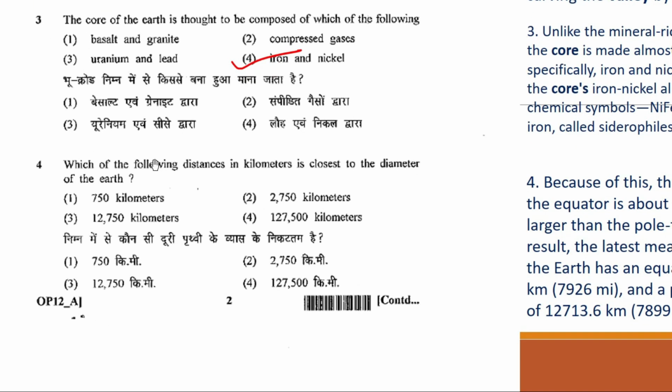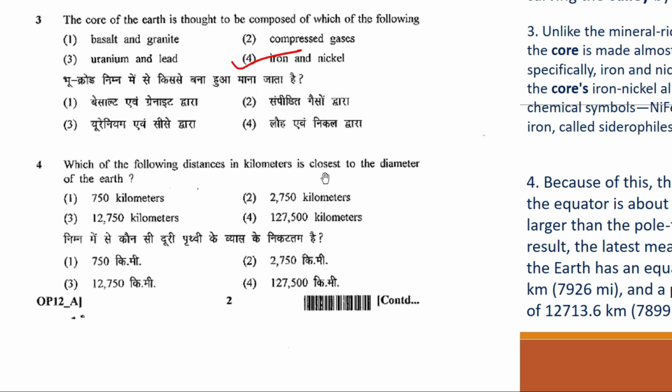Alright, now let's look at your fourth question. Which of the following distances in kilometers is closest to the diameter of the earth? Okay, so the question is asking us about the diameter of the earth. It asks for the closest, because the diameter at the poles and the diameter at the equator are different.